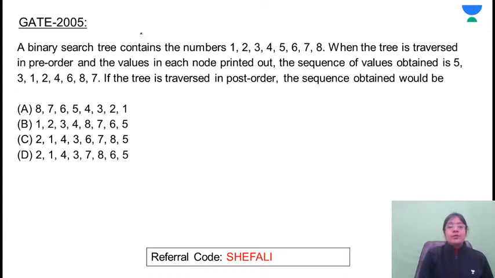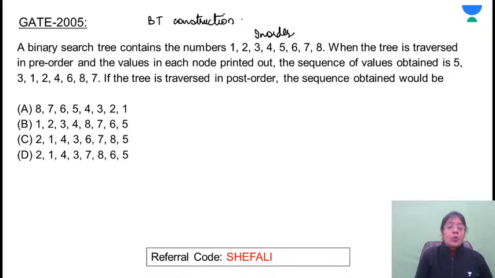Based on binary tree construction, a binary search tree contains the numbers 1, 2, 3, 4, 5, 6, 7, 8. Obviously we know that the in-order will be 1 to 8.